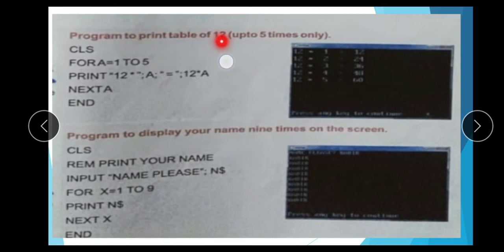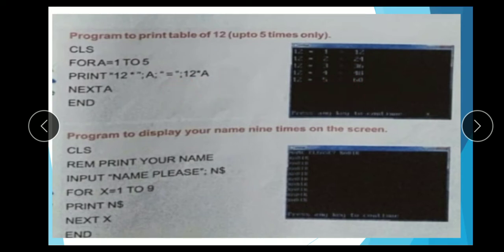Program to print table 12 up to 5 times only. You want to print a table of 12, 5 times. For a equal to 1 to 5, print 12 into a. Next a means the first value of a is 1, then 12 into 1 is 12, and next a means the value of a is 2, then print 12 into 2, 24. As your for statement moves 5 times, then 12 into 5 here.